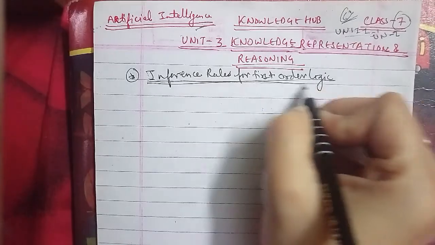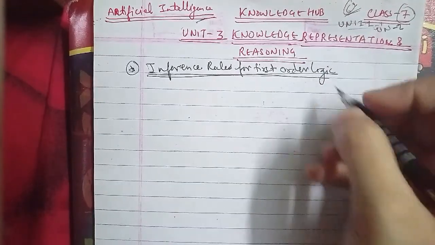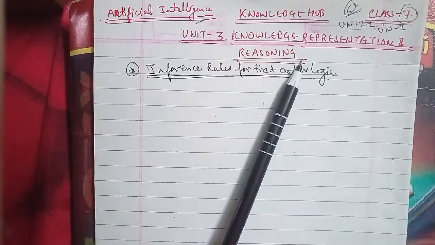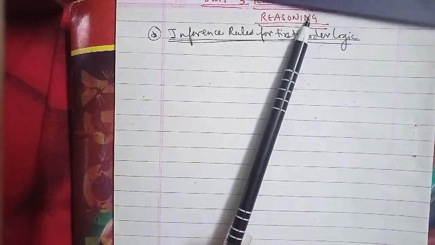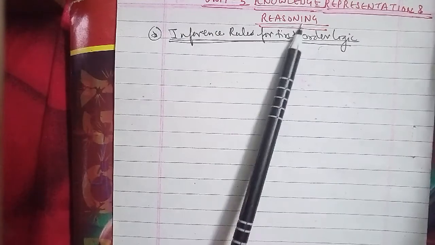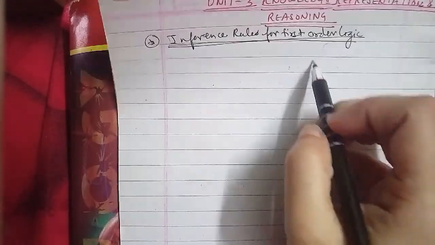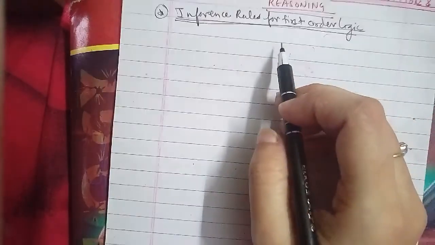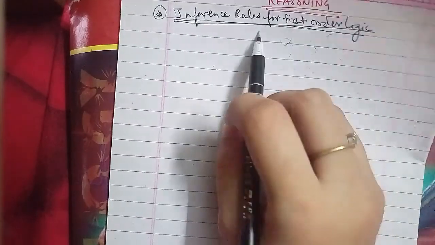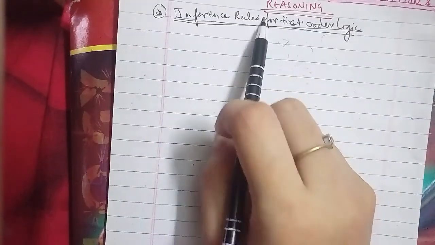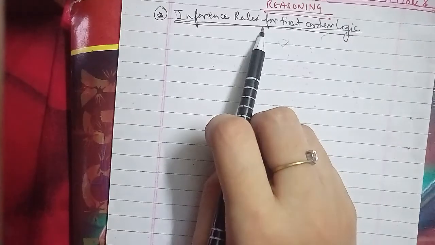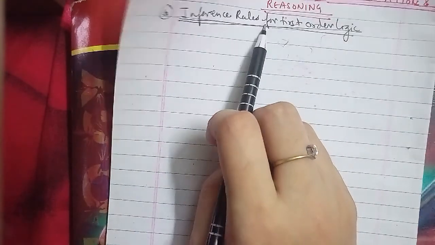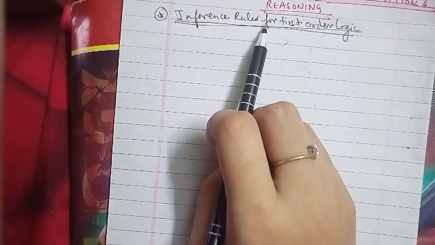in a very short period. I will just tell you the main things that we had done in the last class. First order logic is also known as predicate logic or first order predicate logic, where the first order logic is a powerful language that develops the information about objects in an easier way and can also express relationships between those objects.